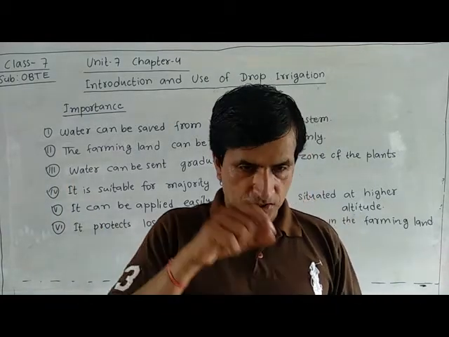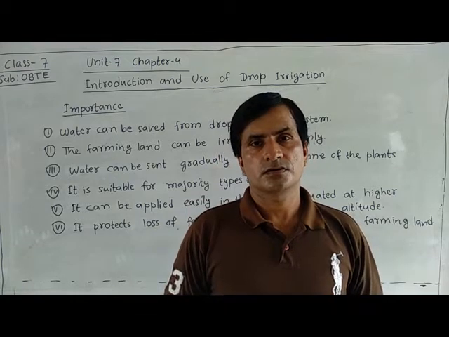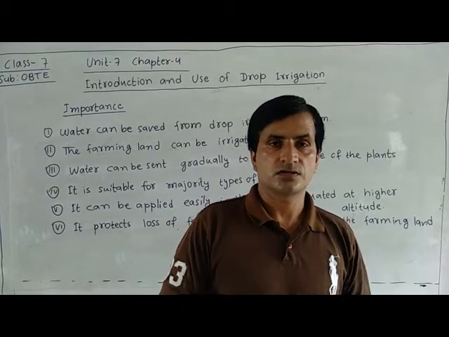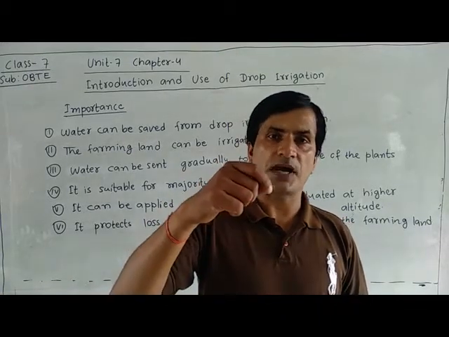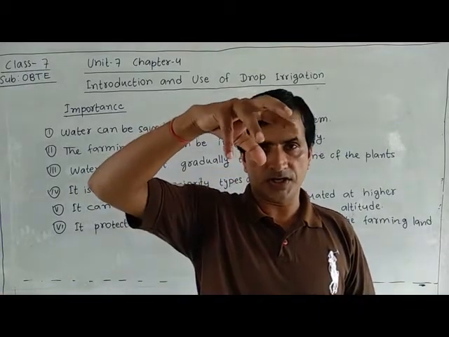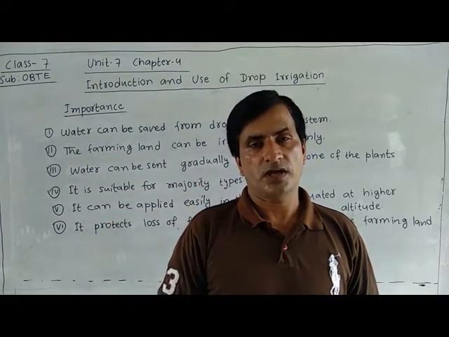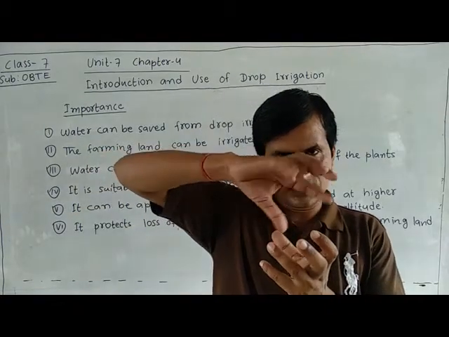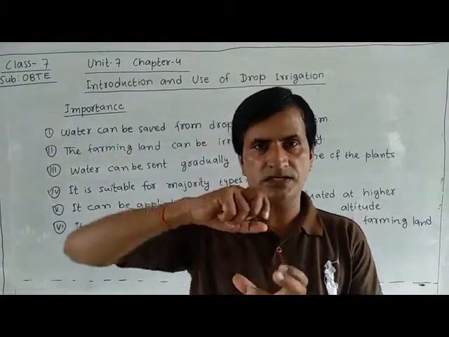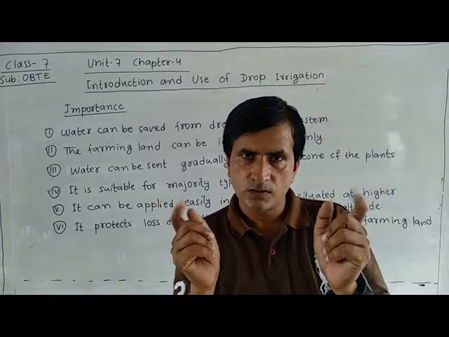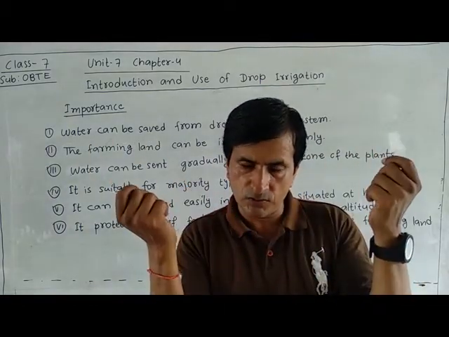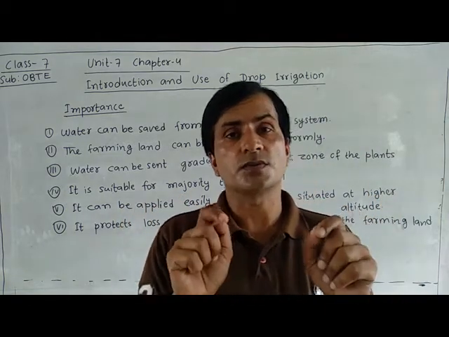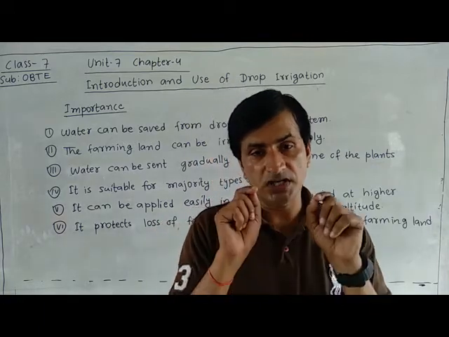or we can connect another pipe also in many places, like a branch, one main pipe and another branch pipe, and on this branch we can connect a sprinkler. A sprinkler is one type of device. From that device, water will go in different ways, and in this device there should be many tiny holes.